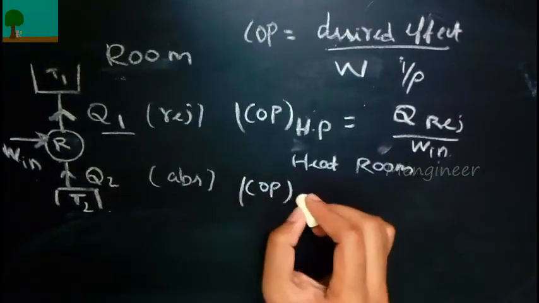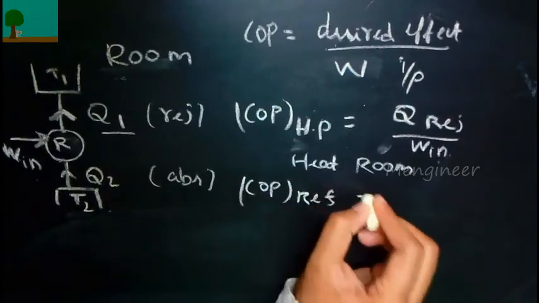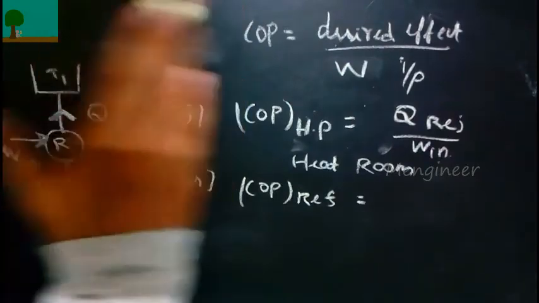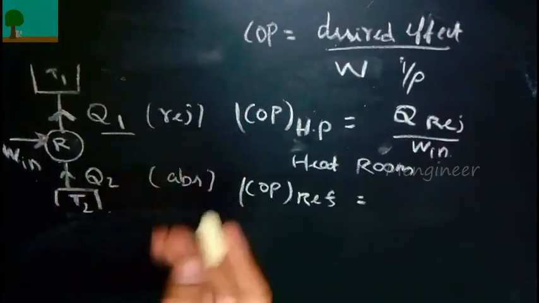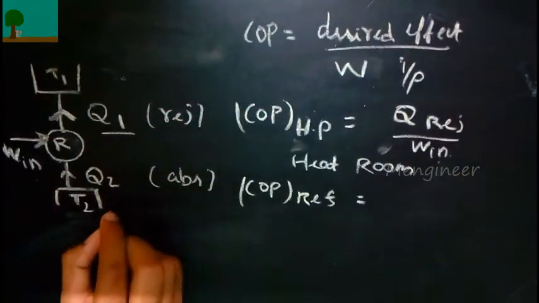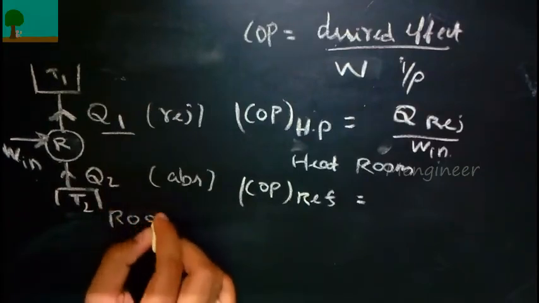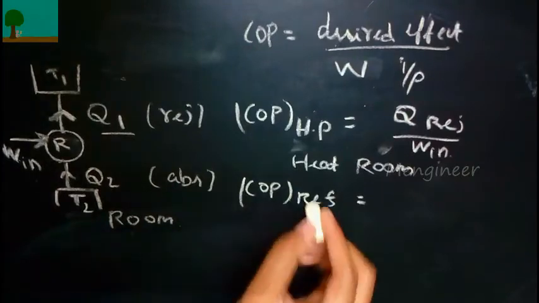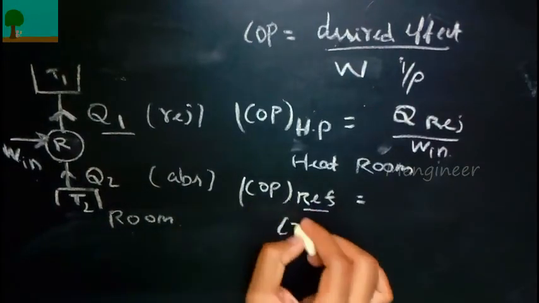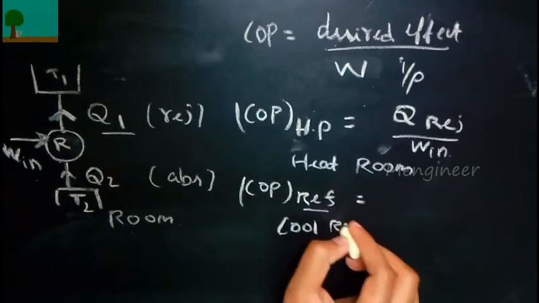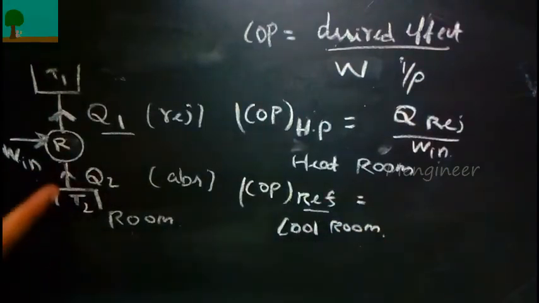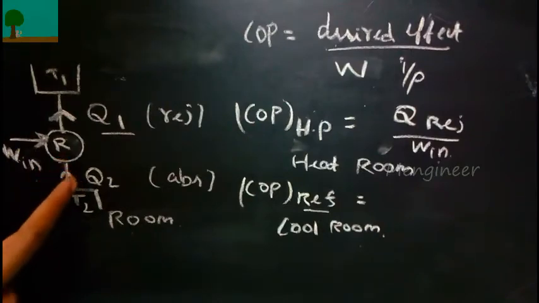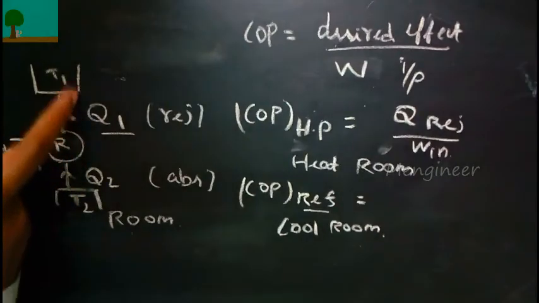Now let's find it for refrigerator. Now what does refrigerator mean? It is used to keep the room cool. So this is our room. We are removing heat from T2 so that our room will remain cool. So we are removing heat by giving work input, and we are sending that heat to the surroundings.